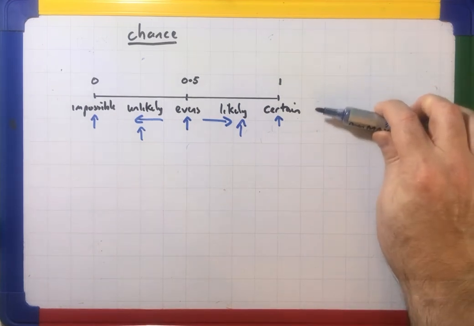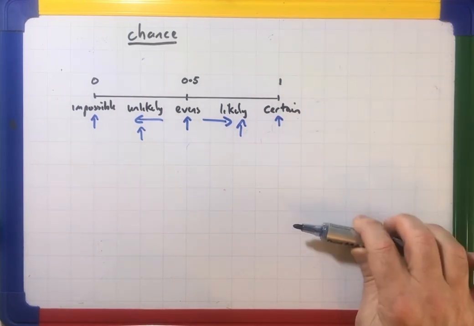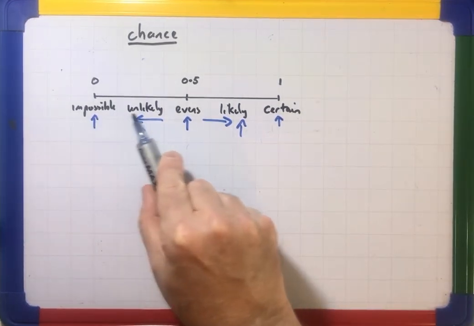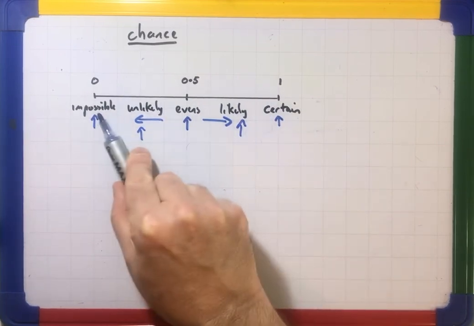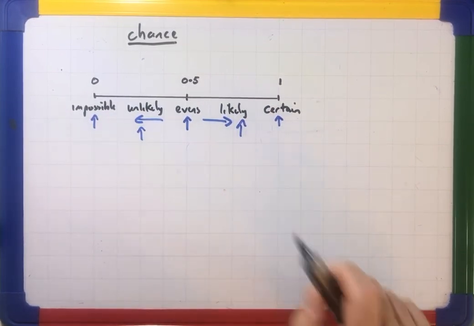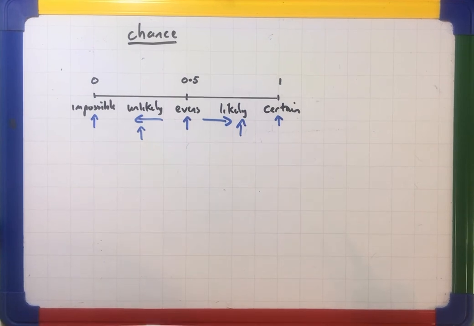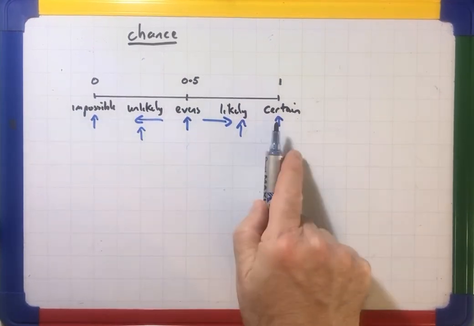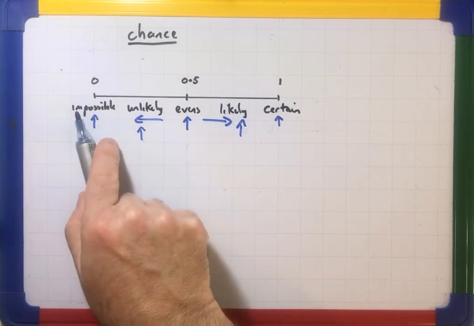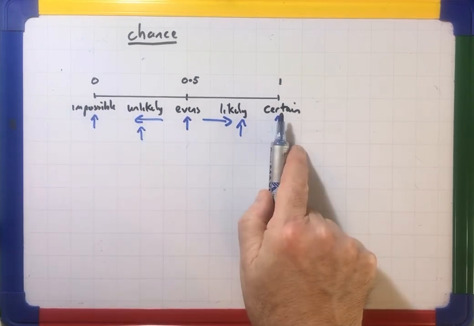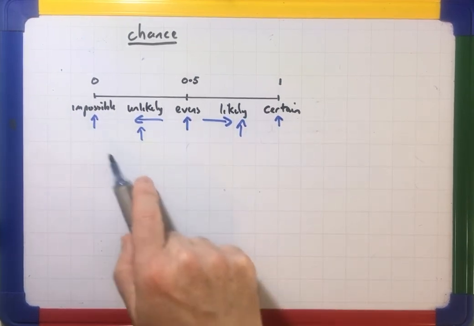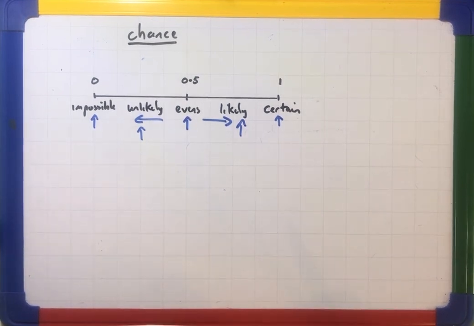You should now be able to answer the questions. Some are just asking you to basically put which of these terms you'd put down next to things. One of the questions is asking you to draw a number line, well, not a number line, a probability line like this, going from impossible to certain, and put an arrow where you think the different things are.